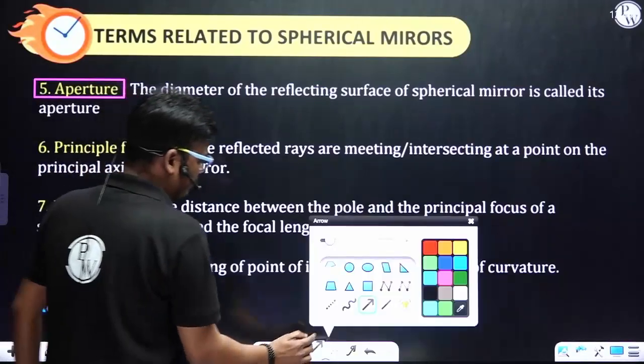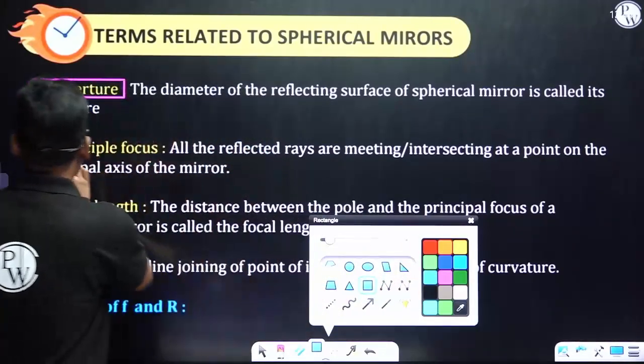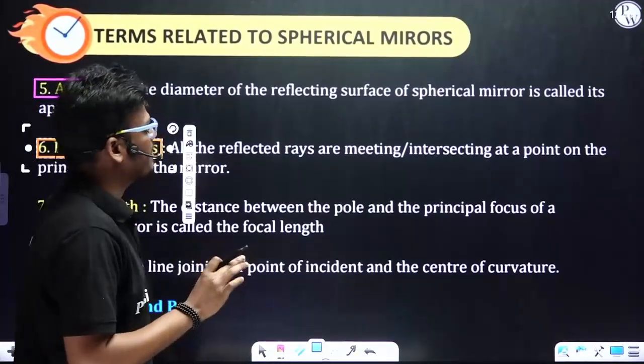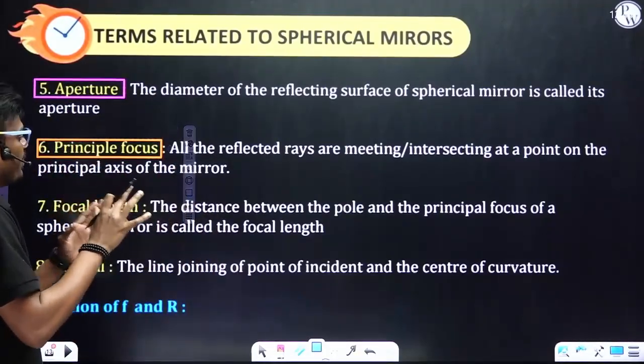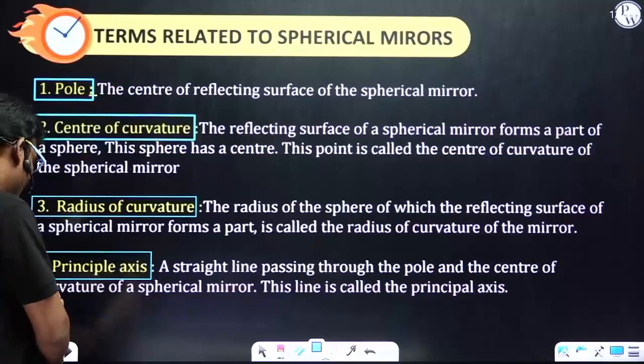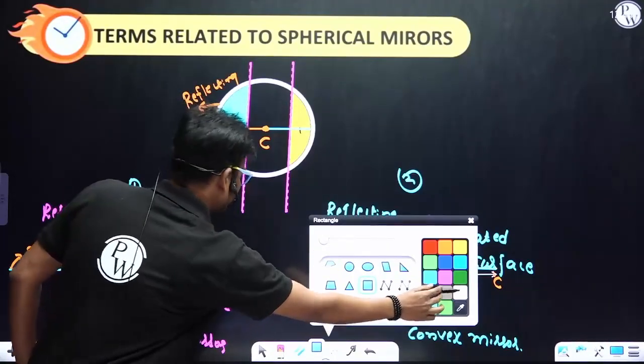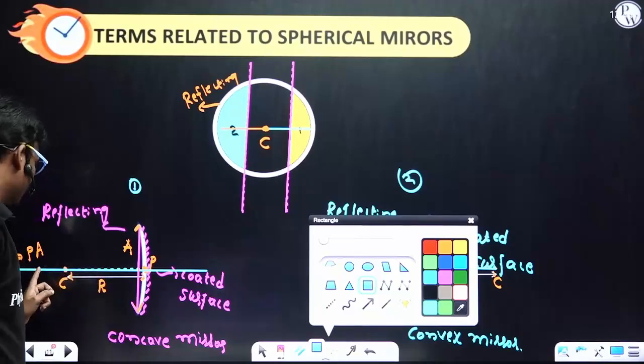Next one, principal focus. What is this principal focus? All the reflected rays meet, or intersect, at a point on the principal axis of the mirror. For example, let's consider a concave mirror.